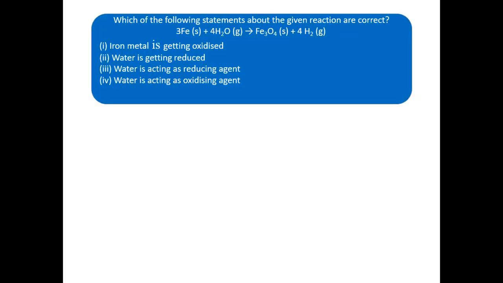Which of the following statements about the given reaction are correct? You can see the reaction on your screen, and also the statements for this reaction. Here I read the statements one by one. Iron metal is getting oxidized in this reaction. Water is getting reduced in this reaction. Water is acting as a reducing agent in this reaction. And last one, water is acting as an oxidizing agent.